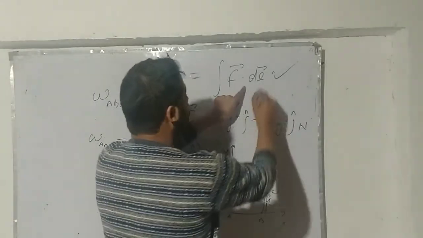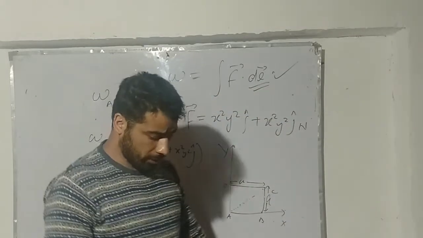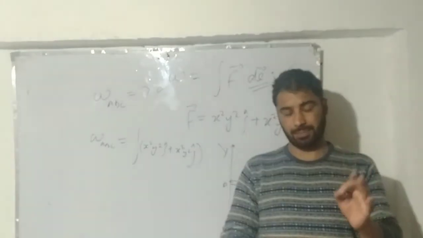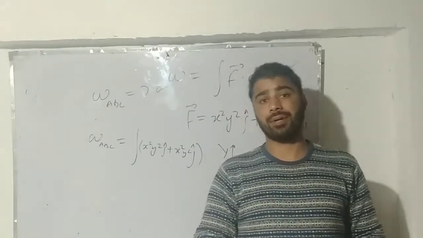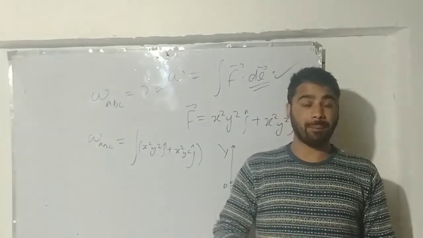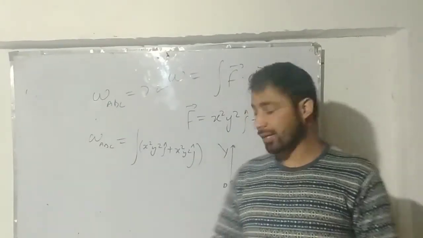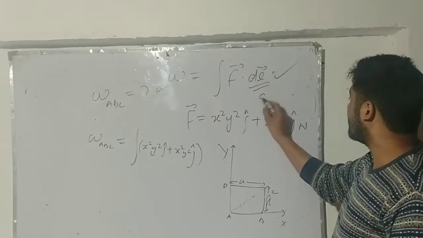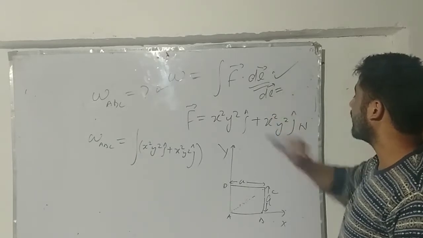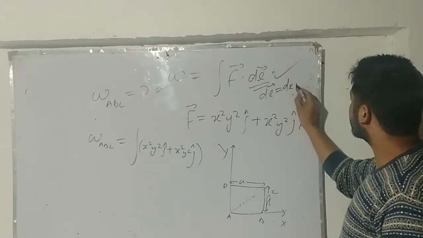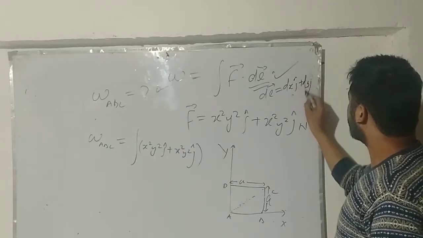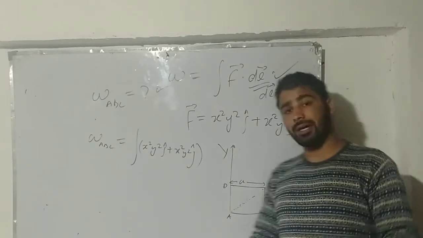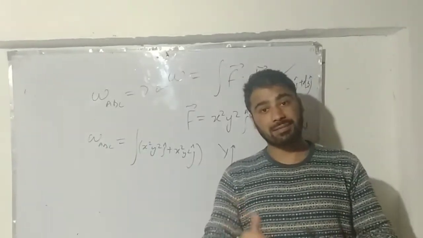And my dl vector should consist of the differential components along the x and y axes, because it is given in the problem. When we apply the force on a particle, it moves in the xy plane as shown by the graph. So from the given data of the question, I can write my differential element as dl equals dx i plus dy j. Why so? Because the particle moves in the xy plane.